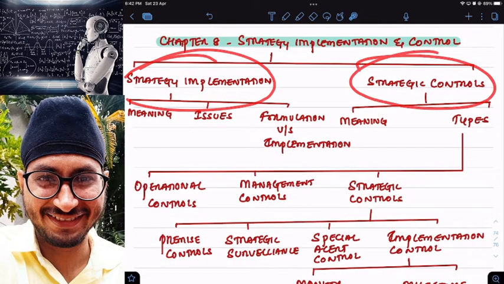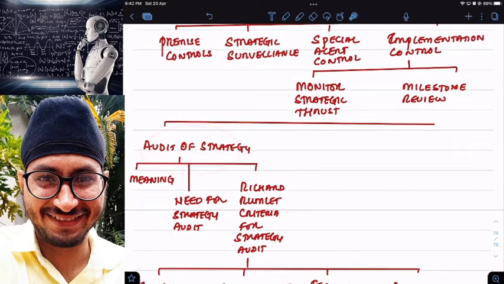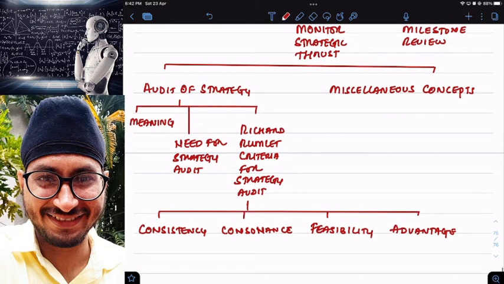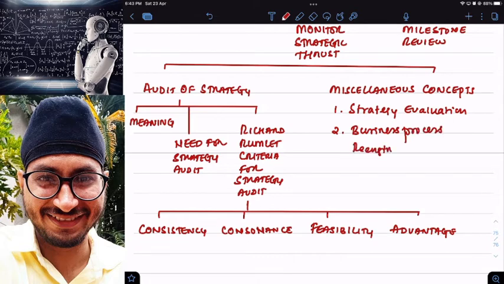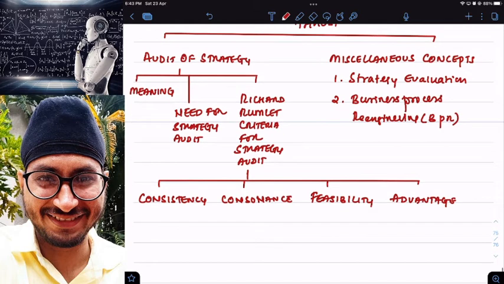Concept number two, strategic controls. Concept number three, audit of strategy. And then we have miscellaneous concepts. In miscellaneous concepts the first one we have is strategy evaluation. Second one we have is business process reengineering, in short, BPR. And third and final concept we have here is benchmarking.